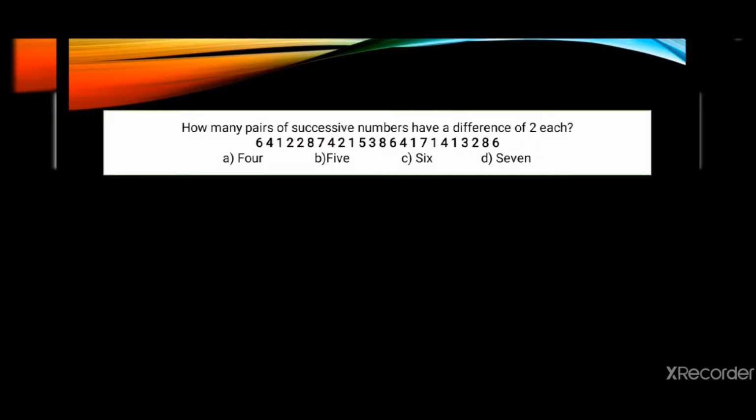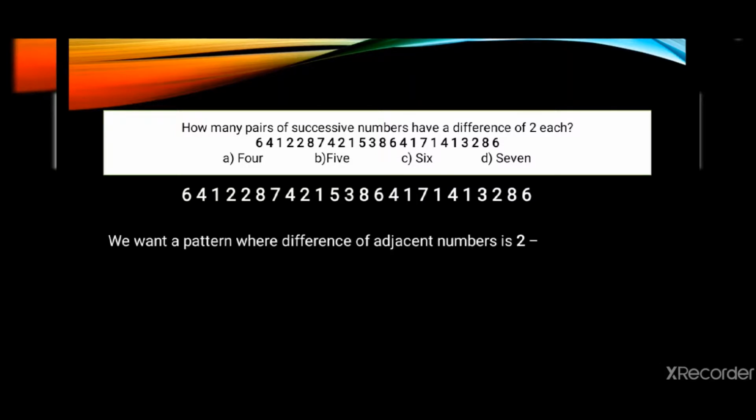The question says how many pairs of successive numbers have a difference of 2 each. Here I am not concerned about the preceding or following numbers, just the difference between two numbers. Let us see, this is the series that is given to us. We want the pattern to have adjacent numbers difference as 2.